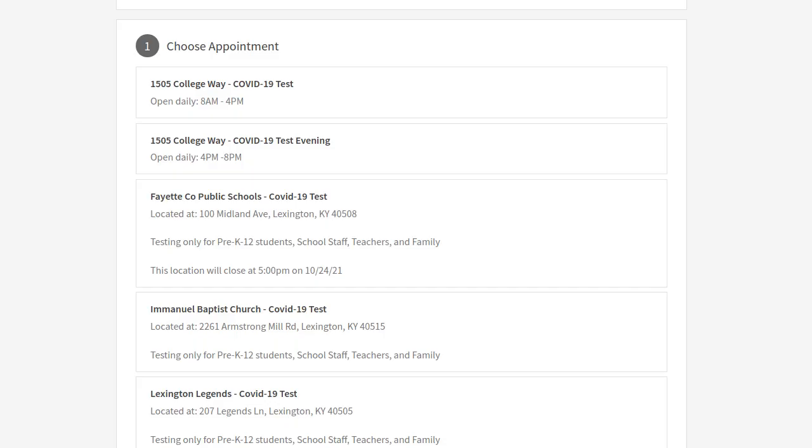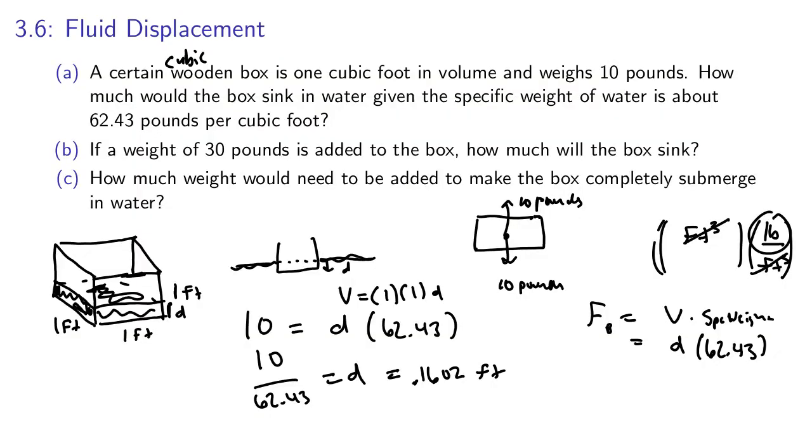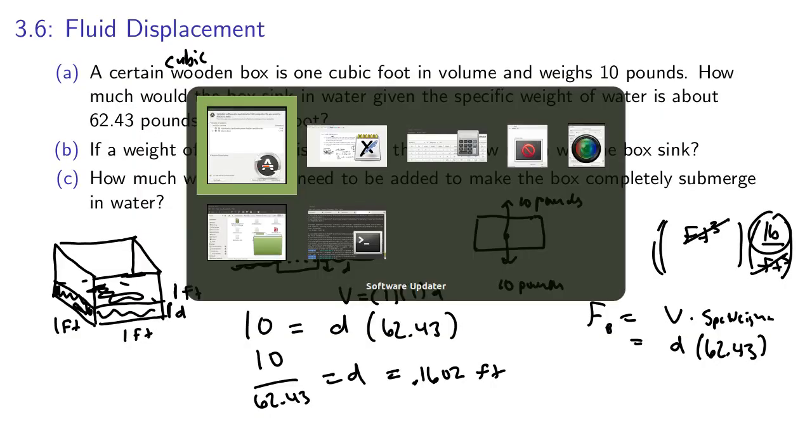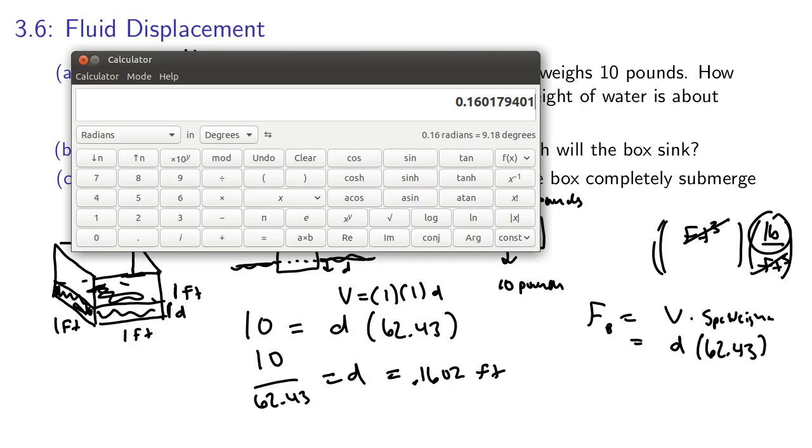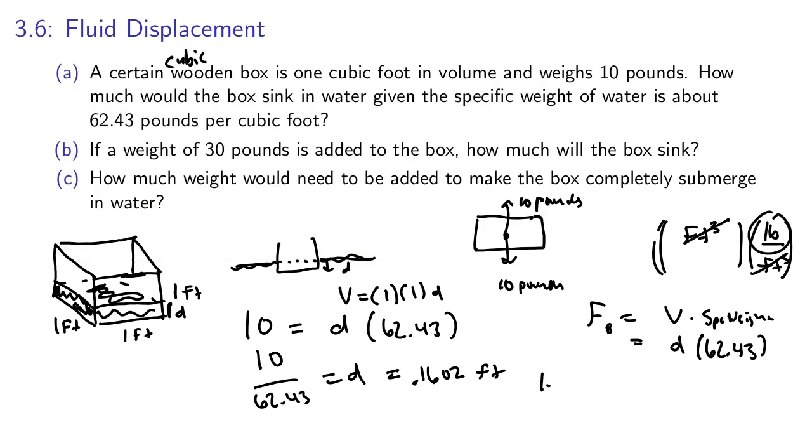Let's turn that into inches. To find it in inches, we just need to multiply the number of feet by 12, since there's 12 inches in a foot. And that gives us 1.922, or about 2 inches.